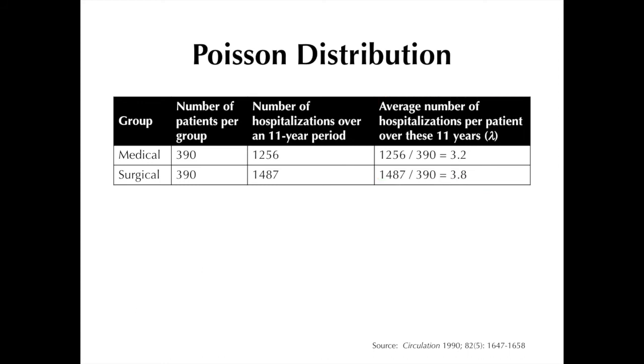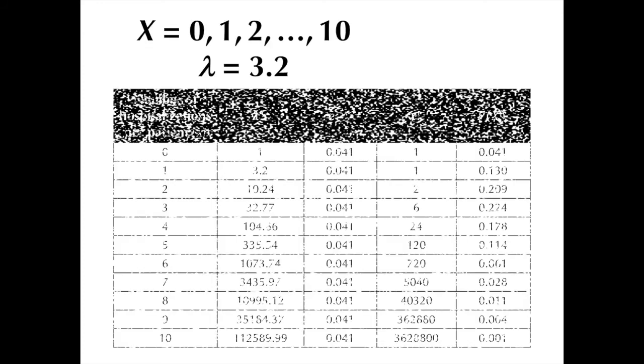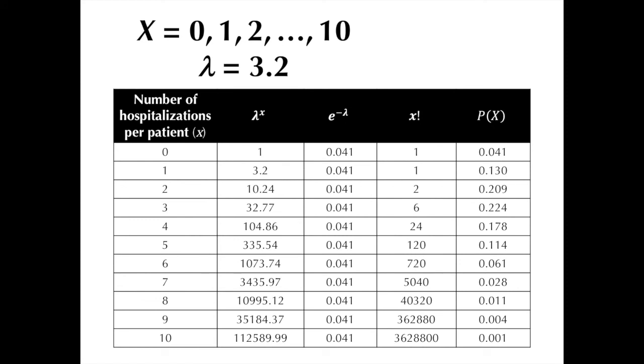Now, what if we want to know the probability that a patient in the medical group was hospitalized 2 times at most during this 10-year time period? And what if we want to know as well the probability that a patient in the medical group was admitted more than 2 times during the same time period? We could do one of 2 things. The first one is we solve for and tabulate the respective probabilities corresponding to the different values of x starting from x is equal to 0 up to the point where the value of p is small enough.